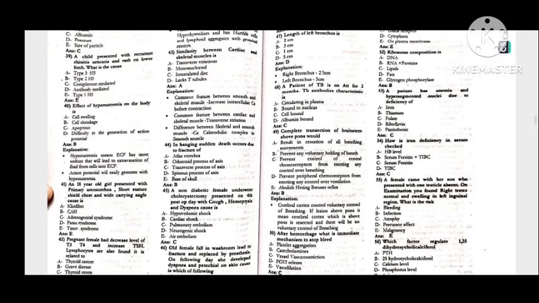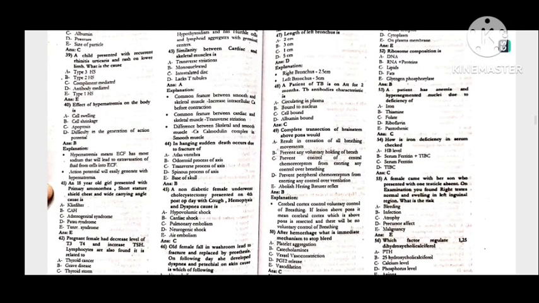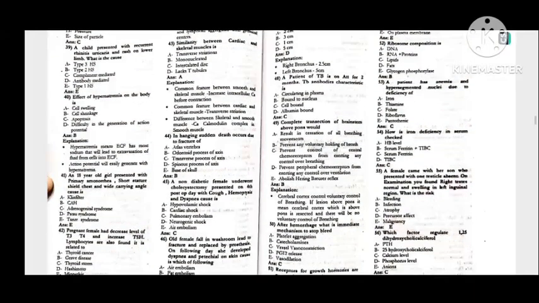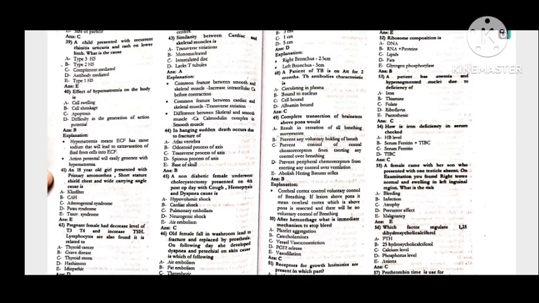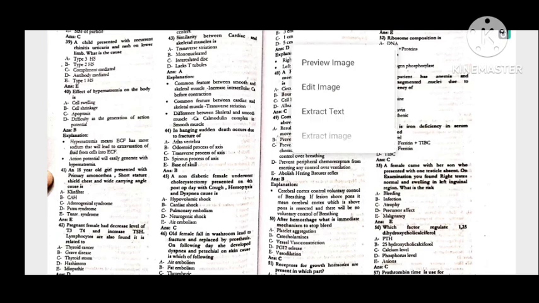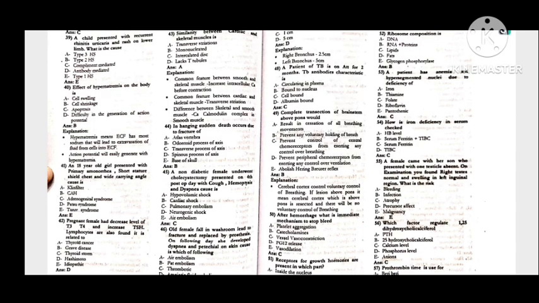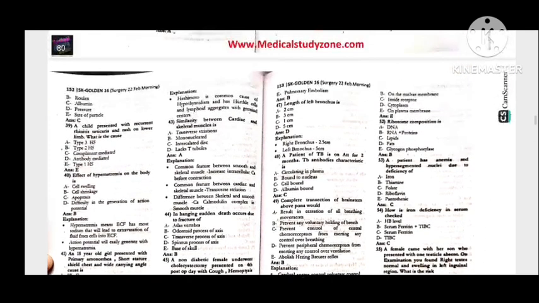48, the patient of TB is on ATT for 2 months. TB antibiotics characteristic is cell bound. 49, complete transection of the brainstem above the pons would prevent any voluntary holding of the breath. 50, after hemorrhage, what is immediate mechanism to stop the bleeding? That is the vasoconstriction. Next, 51, the receptors for the growth hormones are present in which part?